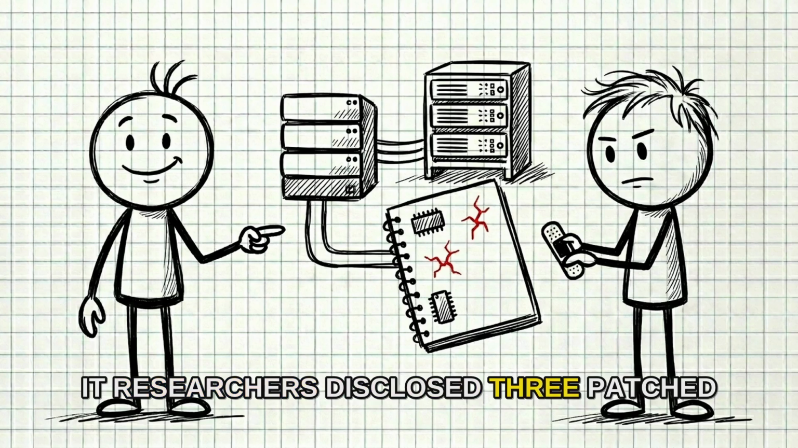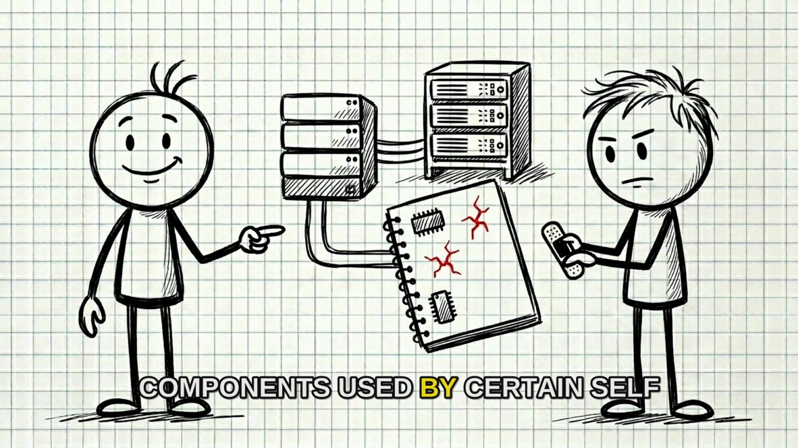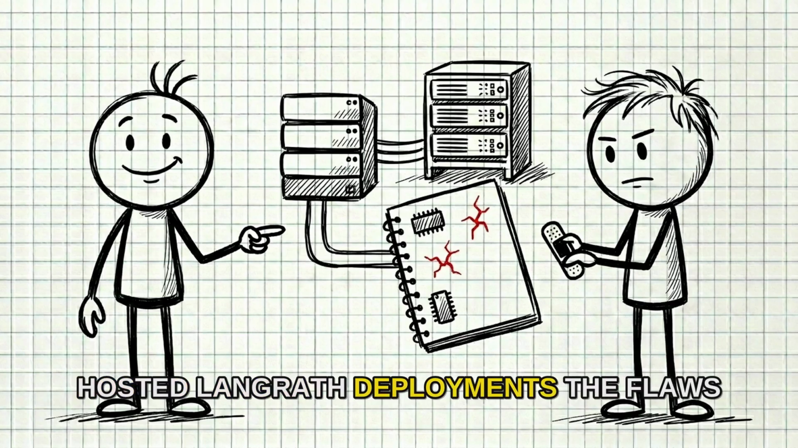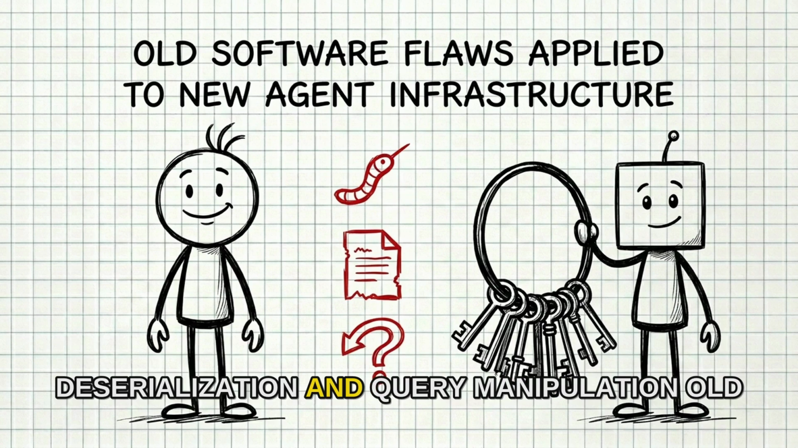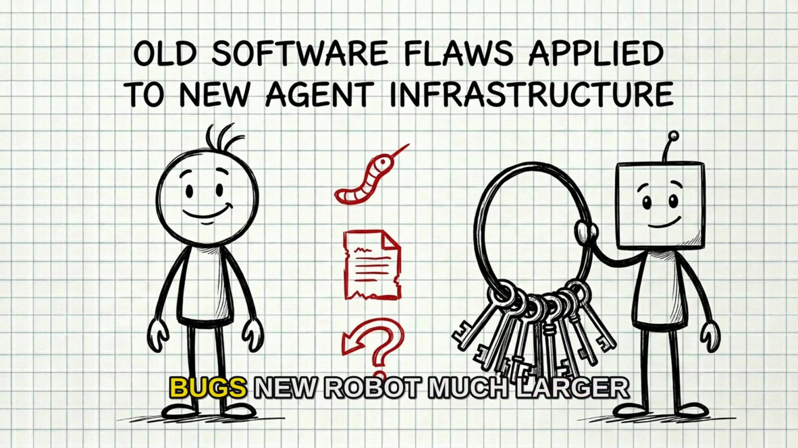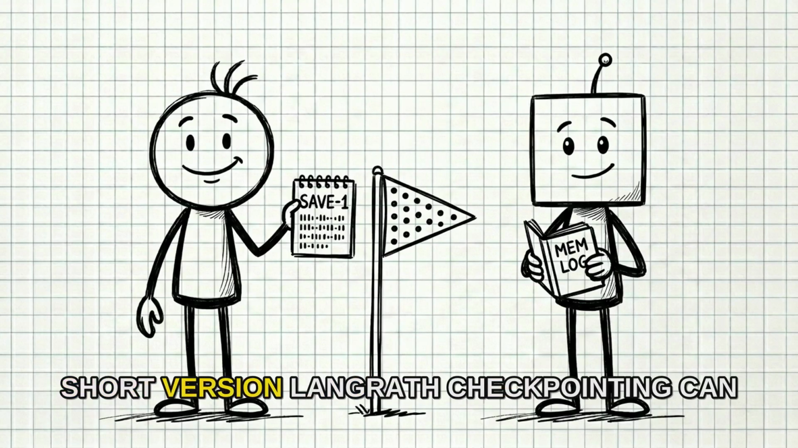Researchers disclosed 3 patched vulnerabilities affecting memory and checkpoint components used by certain self-hosted LangGraph deployments. The flaws involved familiar problems: injection, unsafe deserialization, and query manipulation. Old bugs, new robot, much larger keyring. Here is the short version.